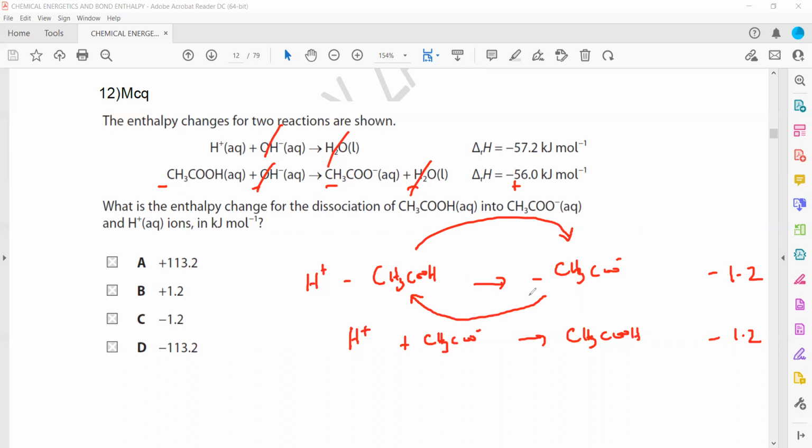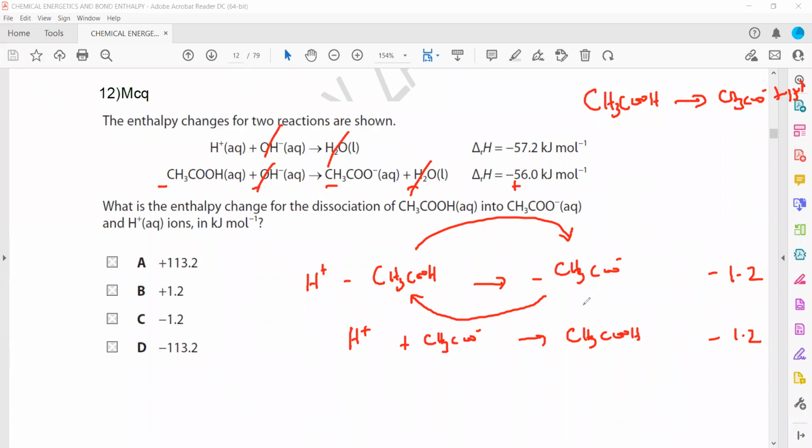But in the question, we don't want this answer. What we want is the dissociation of ethanoic acid. We want this when ethanoic acid dissociates into ethanoate ion and hydrogen ion. What is the enthalpy change? But this is opposite. Here ions combine to form ethanoic acid. So if ions combine to form ethanoic acid, it is minus 1.2.